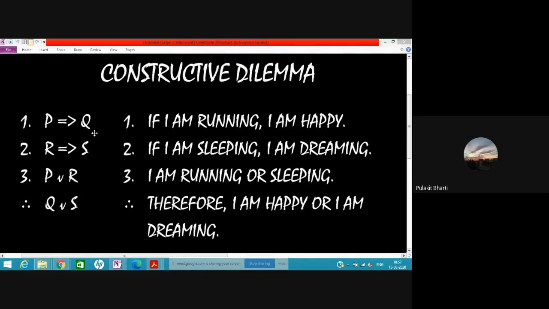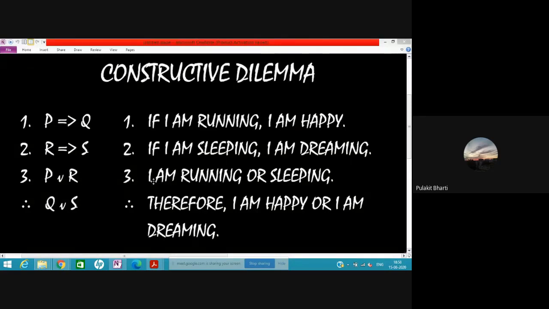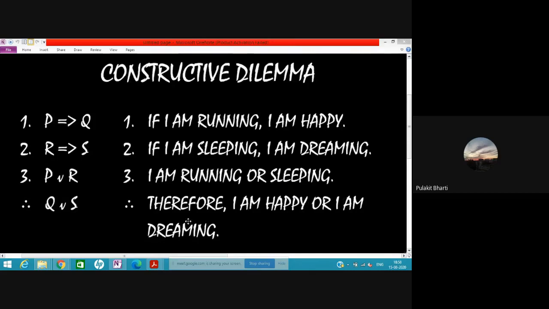So the first statement is a conjunction of two hypothetical premises, and the second proposition is, sorry, not an assertion, it is a disjunctive statement. Disjunctive is either-or. Either I am running or sleeping, therefore either I am happy or I am dreaming. This kind of statement is called a dilemma.